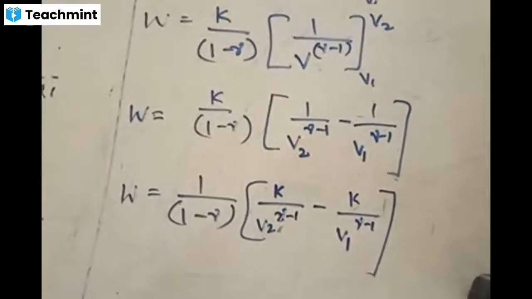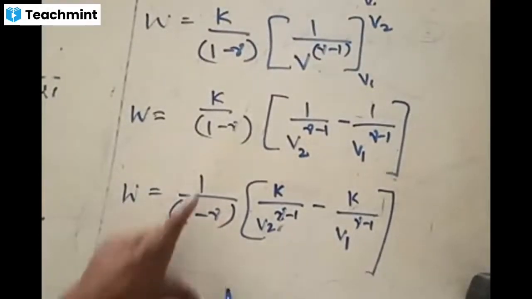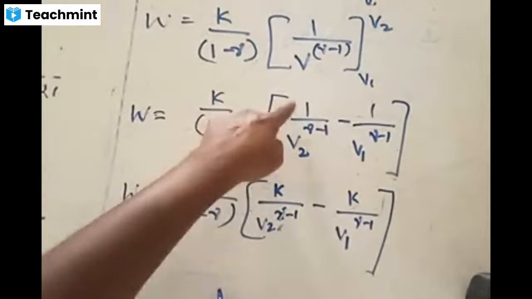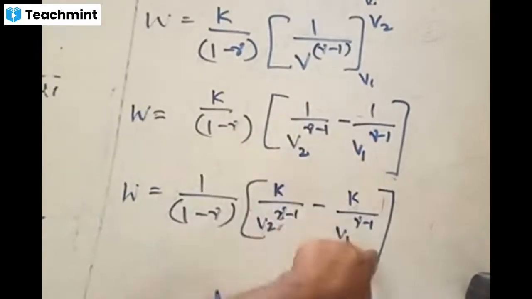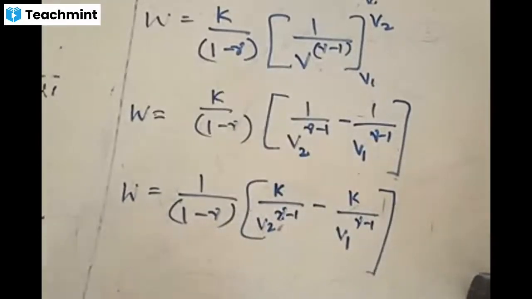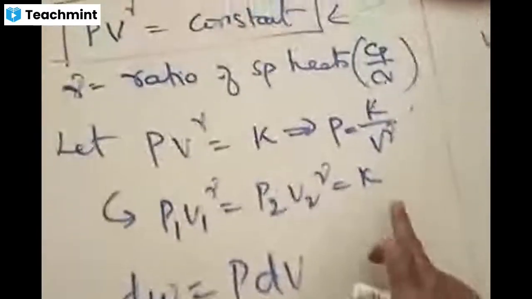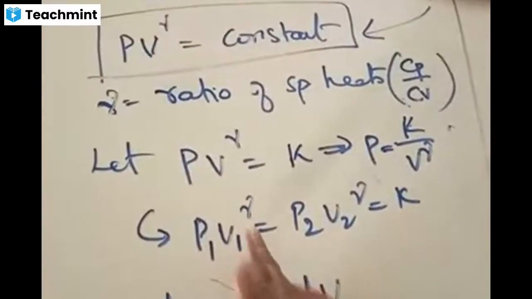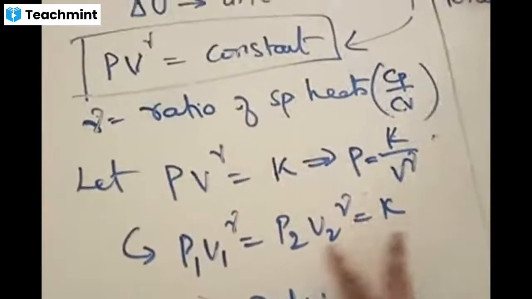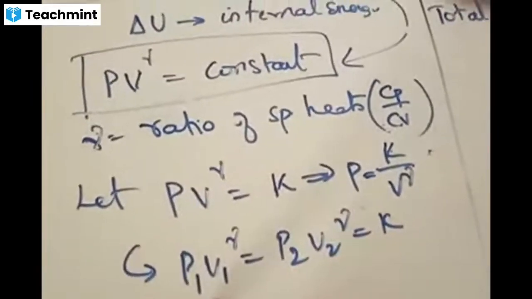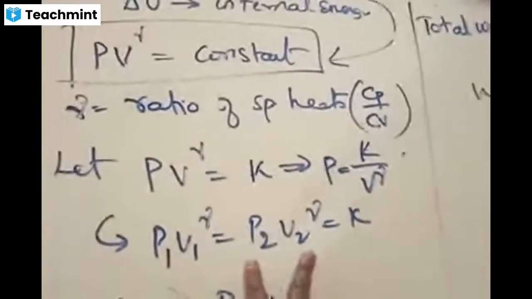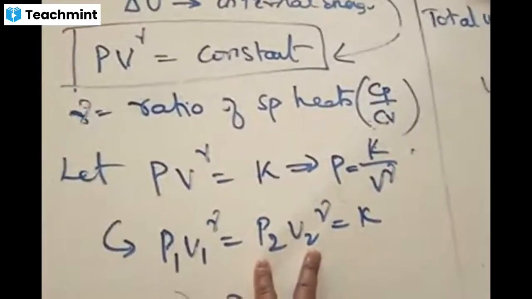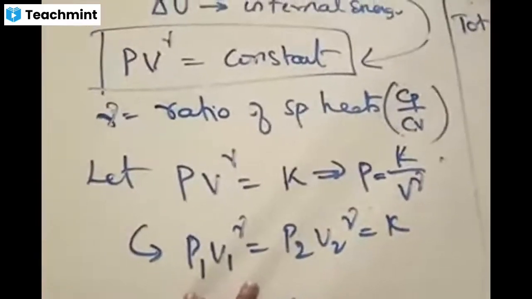Yeah, good. Samina Begum, Rishita, Nikhil, right. I'm just taking this K inside. It has become K by V2 to the power of gamma minus 1 minus K by V1 to the power of gamma minus 1. Now what we do, we say from previous case that K is equal to P1 V1 power gamma, P2 V2 power gamma, means K is either equal to this or equal to this. Now what we do is that in that equation, wherever you have V2 terms, we write this equation to simplify, and wherever you have V1 terms, we write this equation.